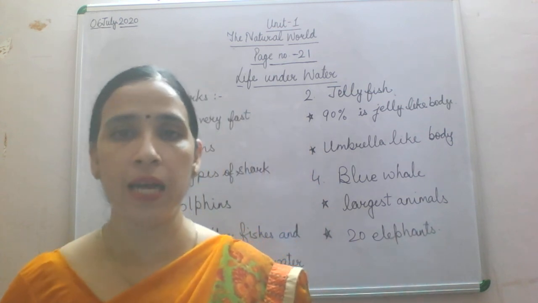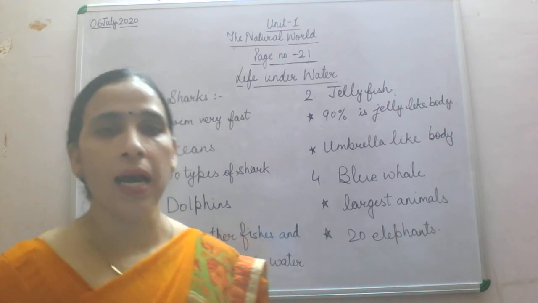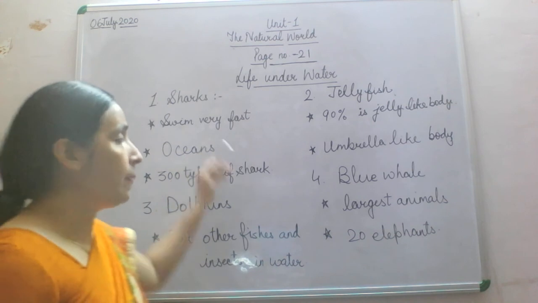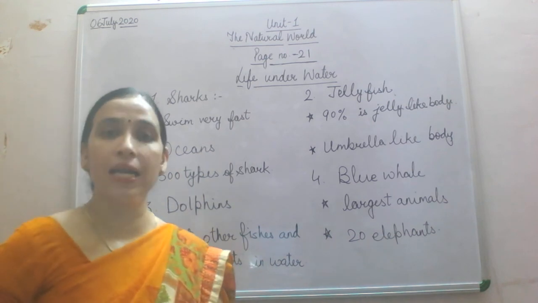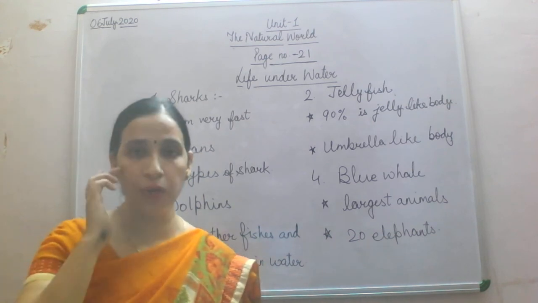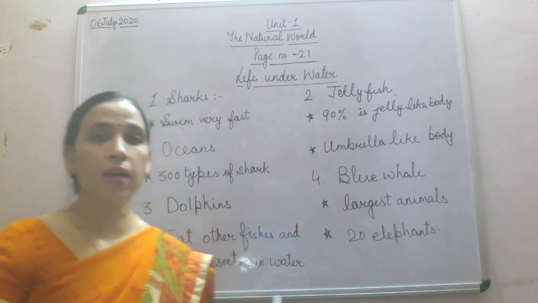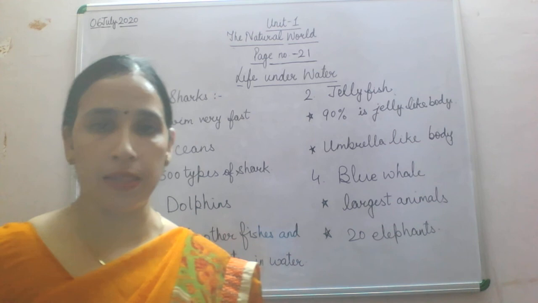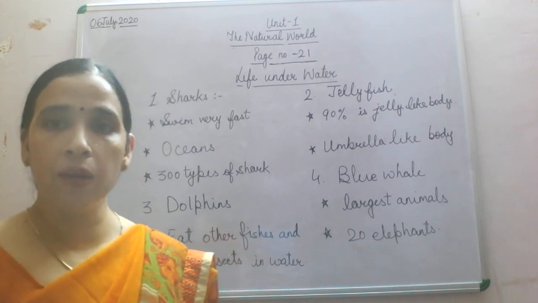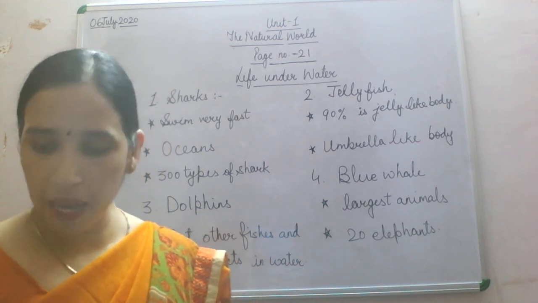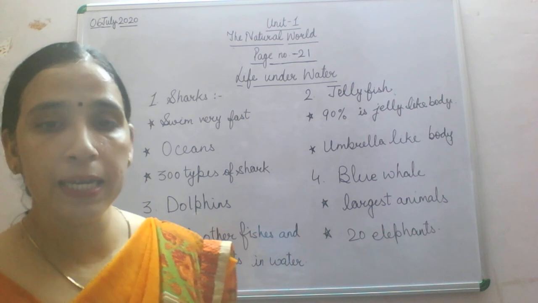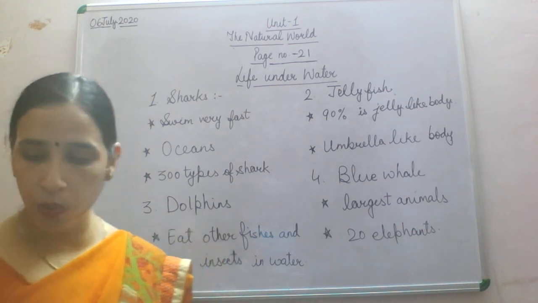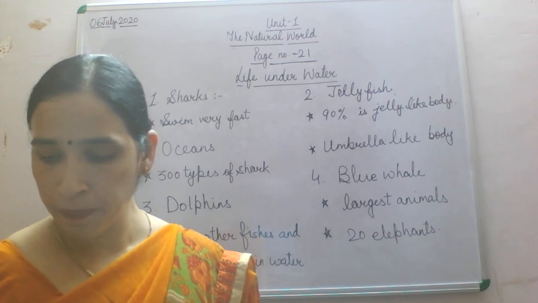So what have we done? We have done life underwater, and along with that we have done four kinds of fishes which are found inside the water. And we have done the different features of these fishes. So with this we have completed life underwater, and related to that we have a short quiz inside the book.